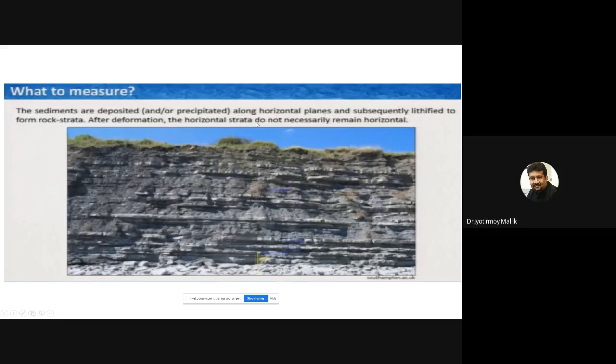After deformation, the horizontal strata do not necessarily remain horizontal. That is a fundamental thing to understand. So if I find tilted strata, that would immediately tell us that there is some sort of deformation going on. So, by the way, if this is, for example, a set of horizontal beds, what would be the dip of this bed, ladies and gentlemen? What would be the dip of this bed? So 0 degree. What would be the strike of this bed?